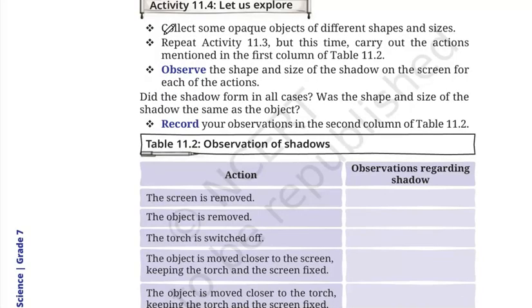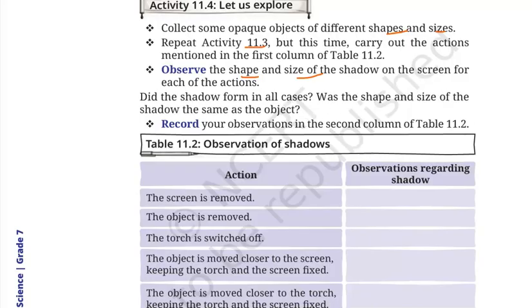What you need to do is first collect opaque objects of different shapes and sizes. Then you repeat activity 11.3, that is, you show them some torchlight and put a screen behind. You will observe the shape and size of the shadow on the screen. So, did the shadow form in all cases? Were the shape and size of the shadow the same for all the objects?